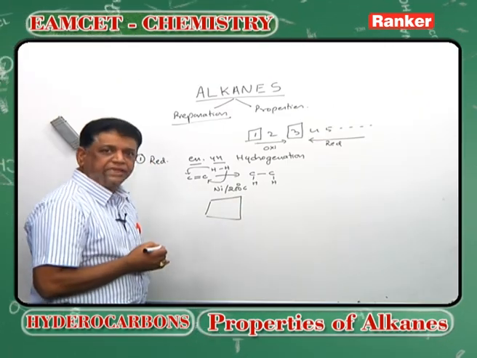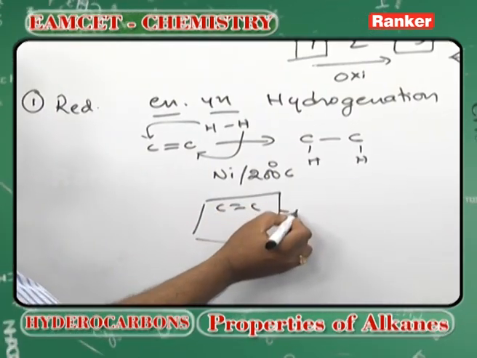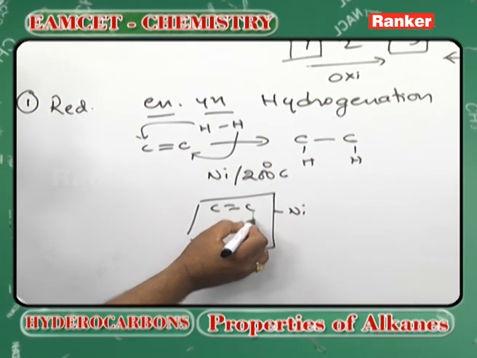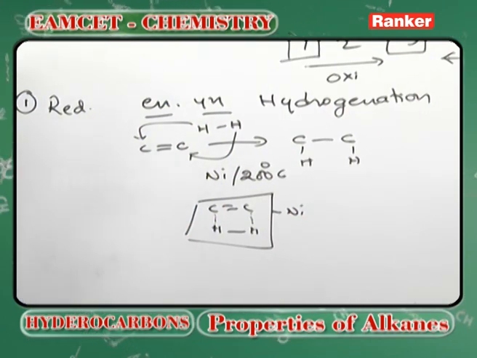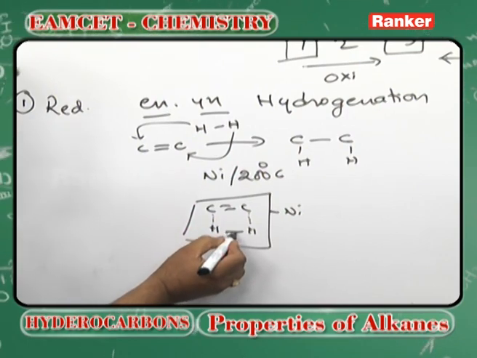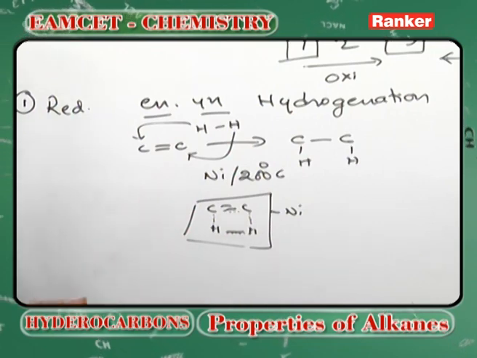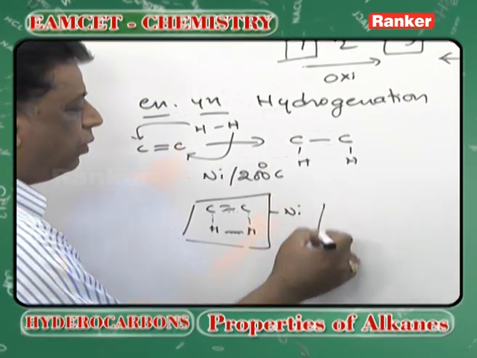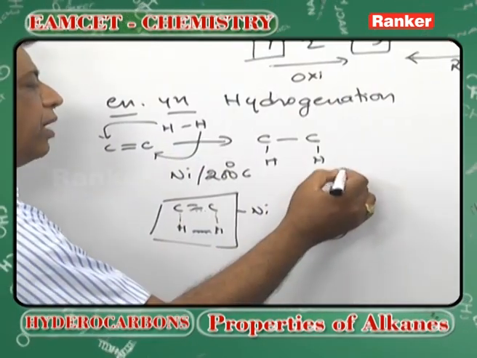In fact, if you go into the details of the mechanism, the alkene is adsorbed on the nickel particle, okay, then side by side hydrogen will be adsorbed, and slowly a transition type of intermediate stage is formed. It is not step 1, step 2. With both hydrogens simultaneously, the old bonds will be disappearing and the new bonds will be forming. Hydrogen will come from a one-sided attack and then slowly the molecule will come out as a what? Ethane is formed, and this ethane will come out as a molecule.